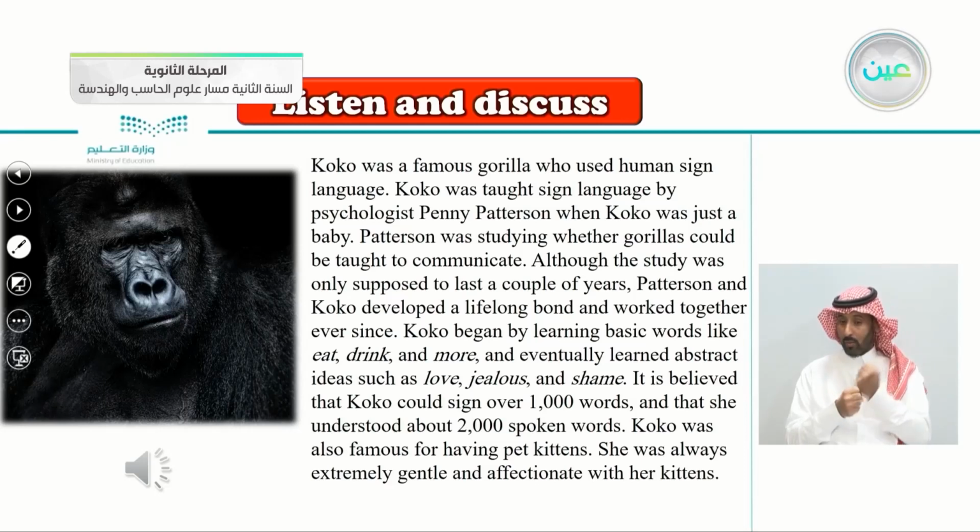Coco began by learning basic words like eat, drink, and more, and eventually learned abstract ideas such as love, jealous, and shame. It is believed that Coco could sign over 1,000 words, and that she understood about 2,000 spoken words. Coco was also famous for having pet kittens. She was always extremely gentle and affectionate with her kittens.